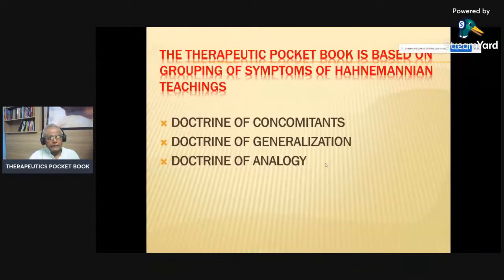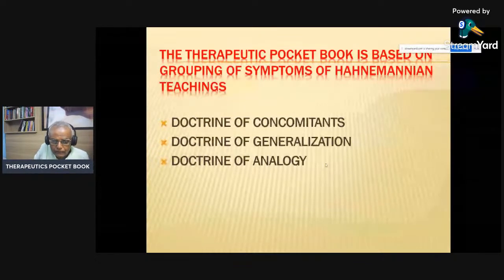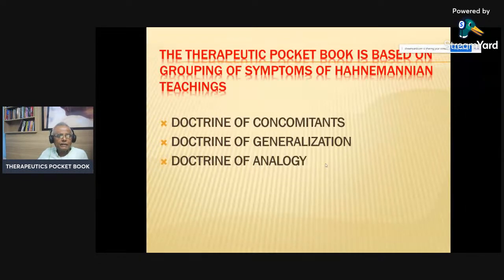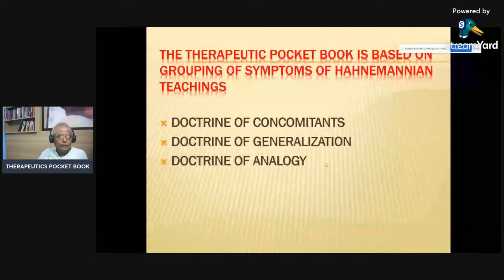These three doctrines of Dr. Hahnemann are very important. Concomitant. Why concomitant? We have to think why concomitant. Two symptoms existing at different places and at the same time, which have no continuity. Can you see that? Can you think that there is no continuity?